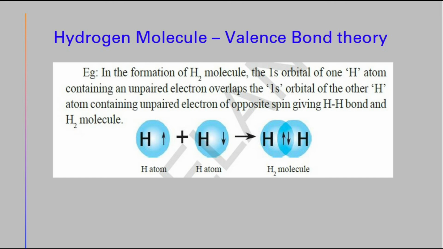Hydrogen molecule by valence bond theory. In the formation of the hydrogen molecule, the 1s orbital of one hydrogen atom containing an unpaired electron overlaps the 1s orbital of the other hydrogen atom containing an unpaired electron of opposite spin, giving an H-H bond and the H2 molecule.